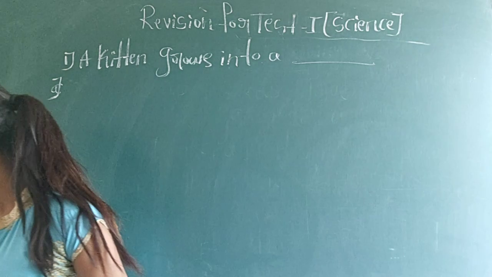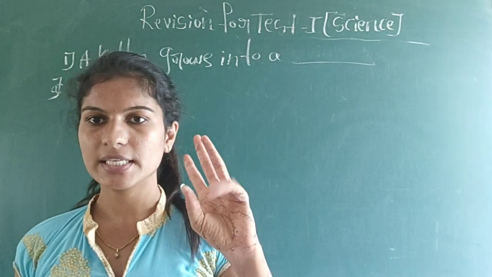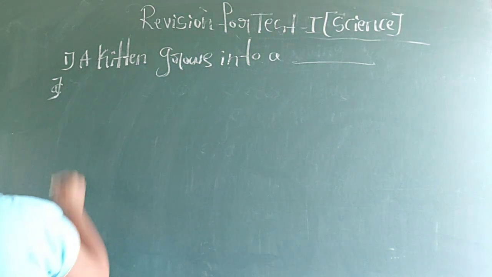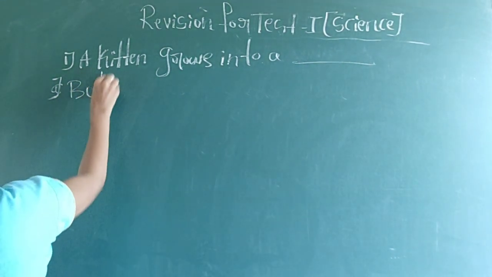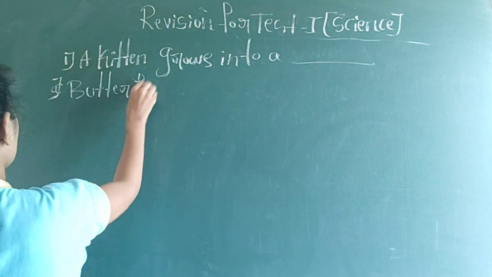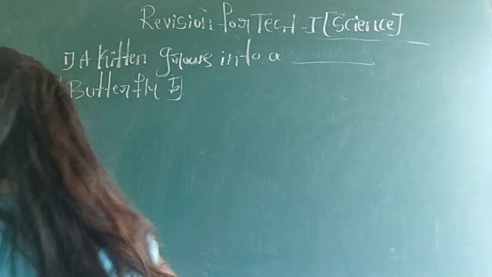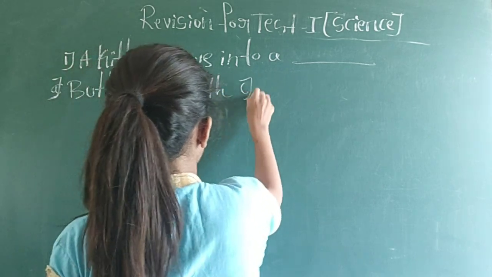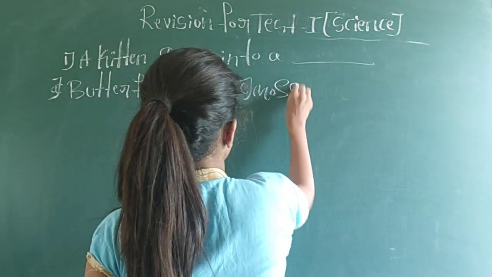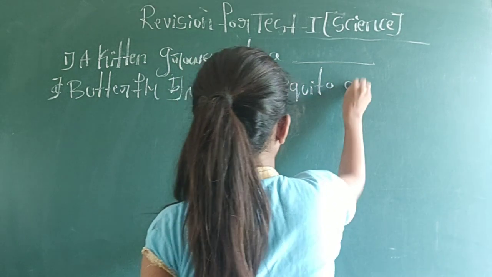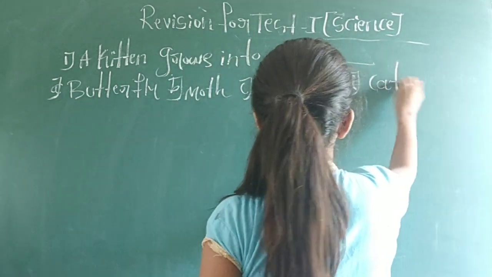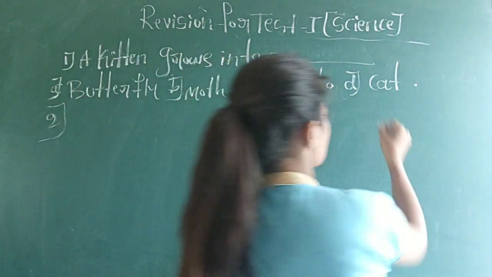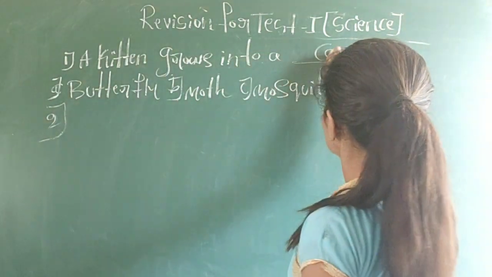You will get 4 options, A, B, C, D. I have to choose the correct one and write the answer. Okay. A kitten goes into a big one: butterfly, moth, mosquito, cat. So what is the correct answer? A kitten goes into a cat. Yes, the correct answer is D, cat.